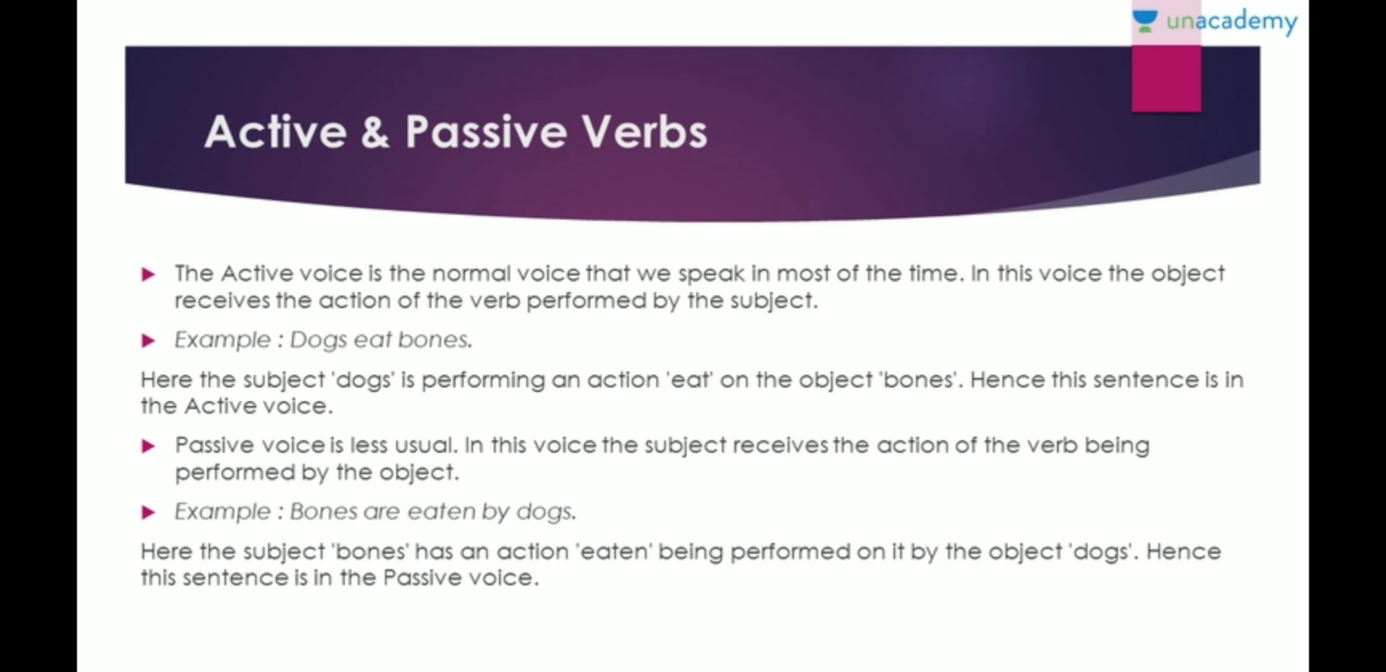Next, we move on to active and passive verbs. We know there is active voice and passive voice. When you directly say something, it is active voice. When you write something in a passive way, then it becomes passive voice. Of course, we'll discuss all this. So, active voice is your normal voice in which you speak most of the time, right? In this voice, the subject performs the action of the verb. For example, dog eats bones. So here you know that dog is going to perform that action, right? So this becomes your active voice.